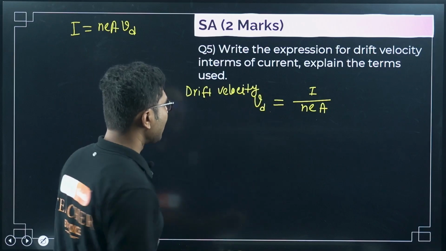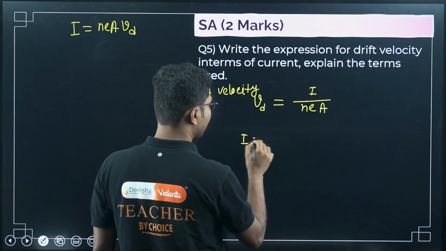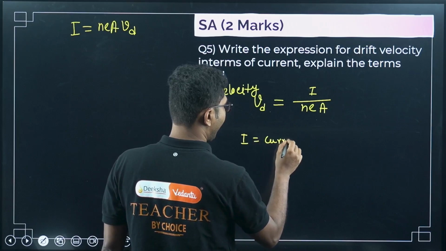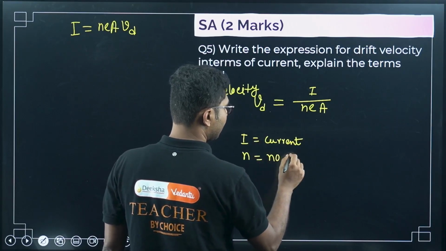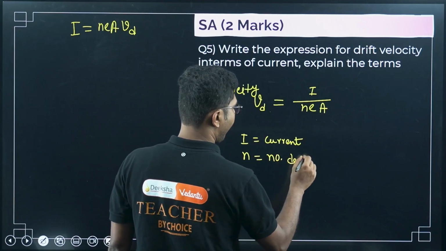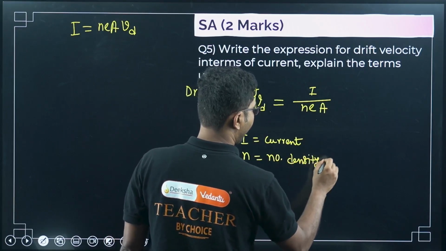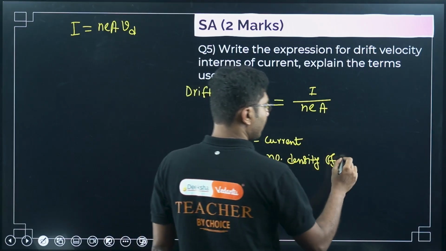Next you have to explain the terms. I is equal to current. N is equal to the number density of electrons.